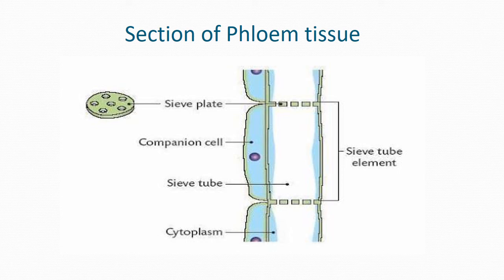This is the diagram to show the section of phloem tissue. Please observe the diagram. One sieve tube is connected to another sieve tube through a plate with minute pores known as the sieve plate. On either side of the sieve tubes, companion cells are closely associated. These companion cells compress the sieve tubes. The food will be moved from one sieve tube to another sieve tube. In that way, the phloem conducts the food from the leaves to the other parts of the plants.